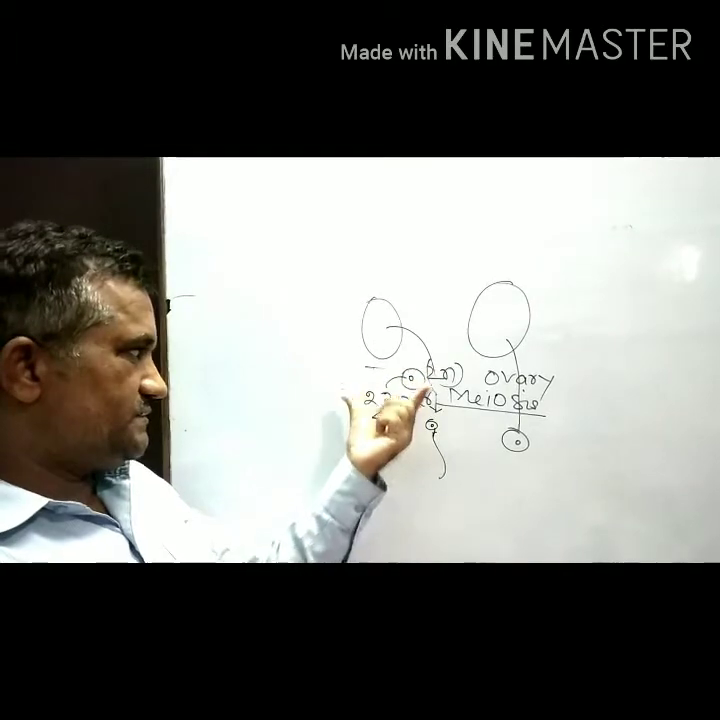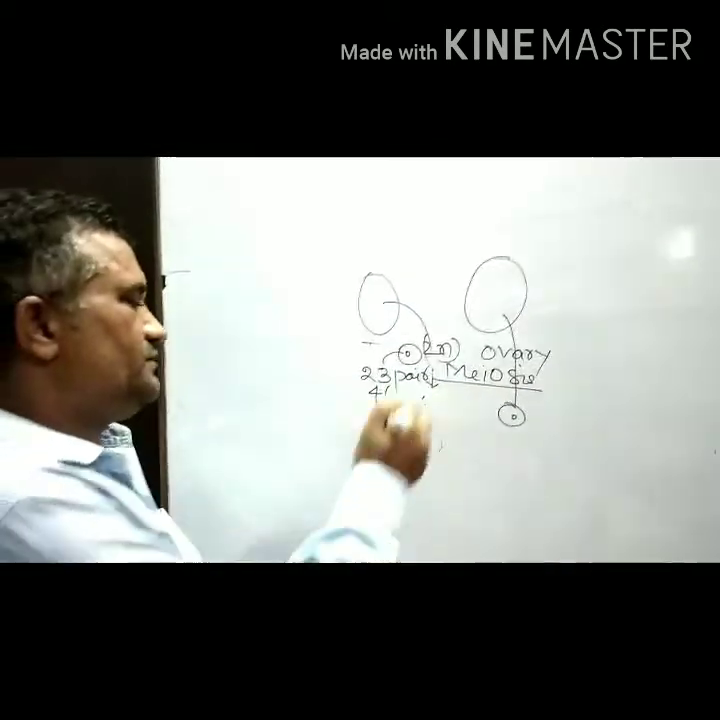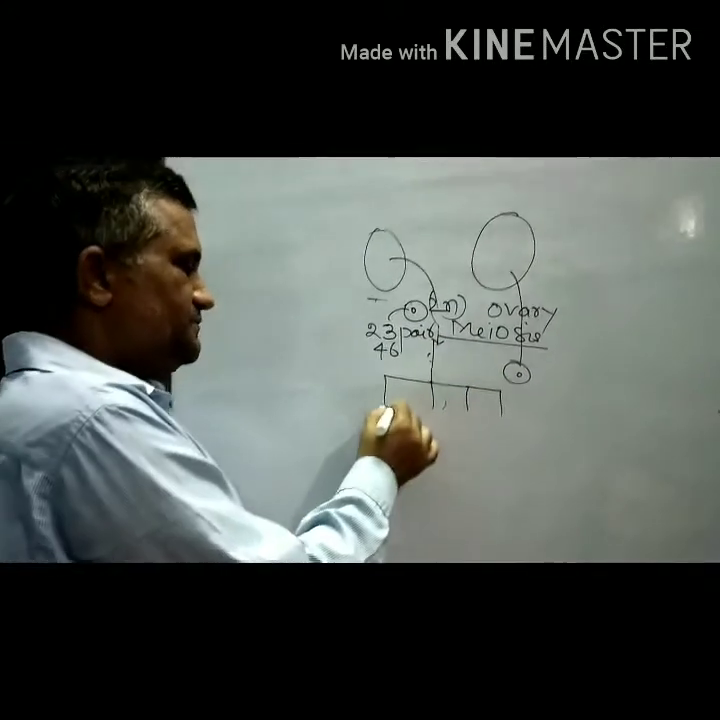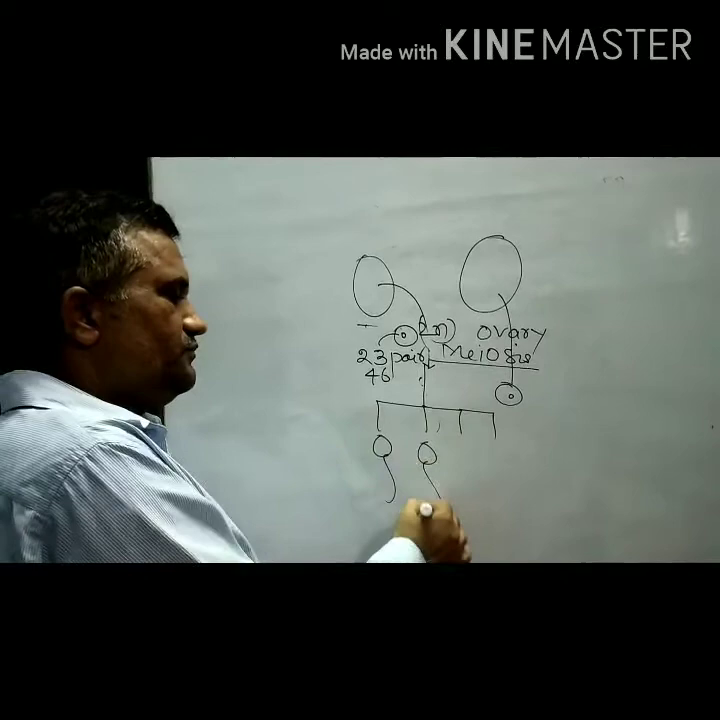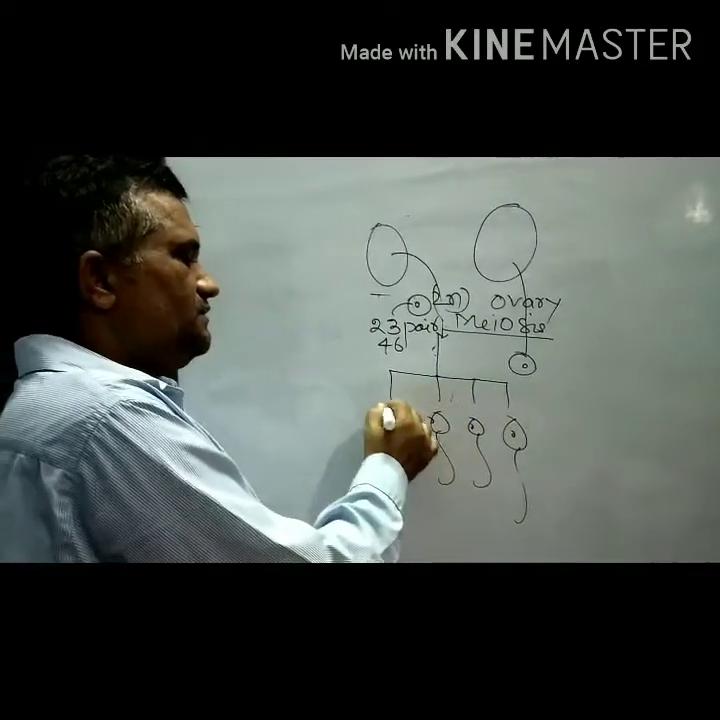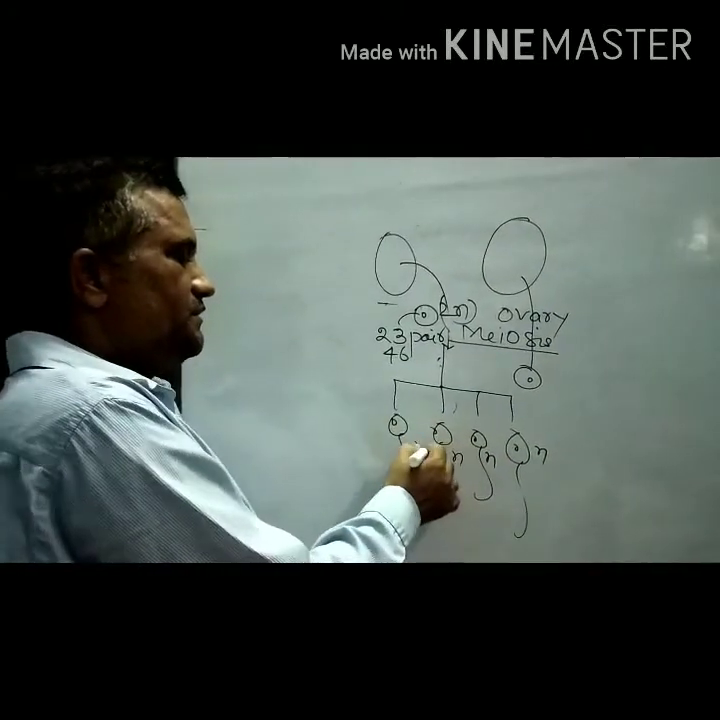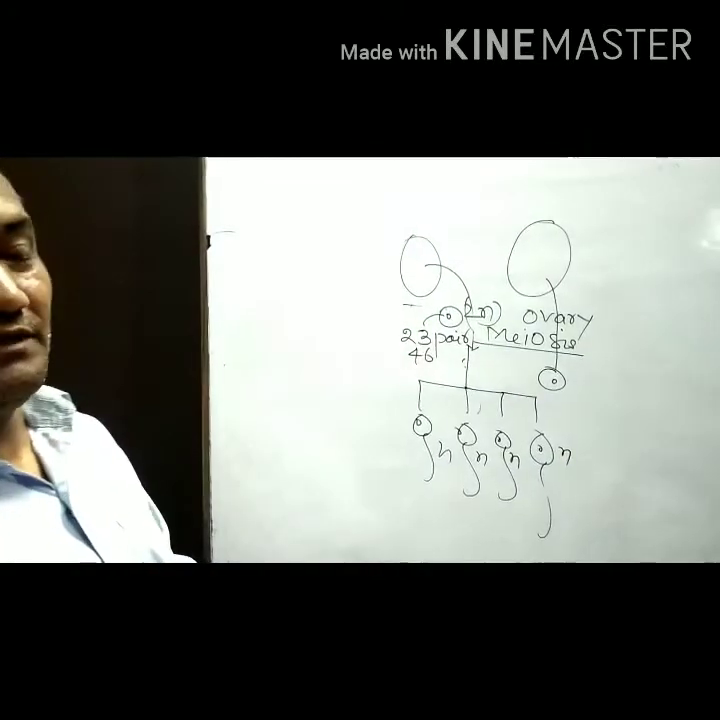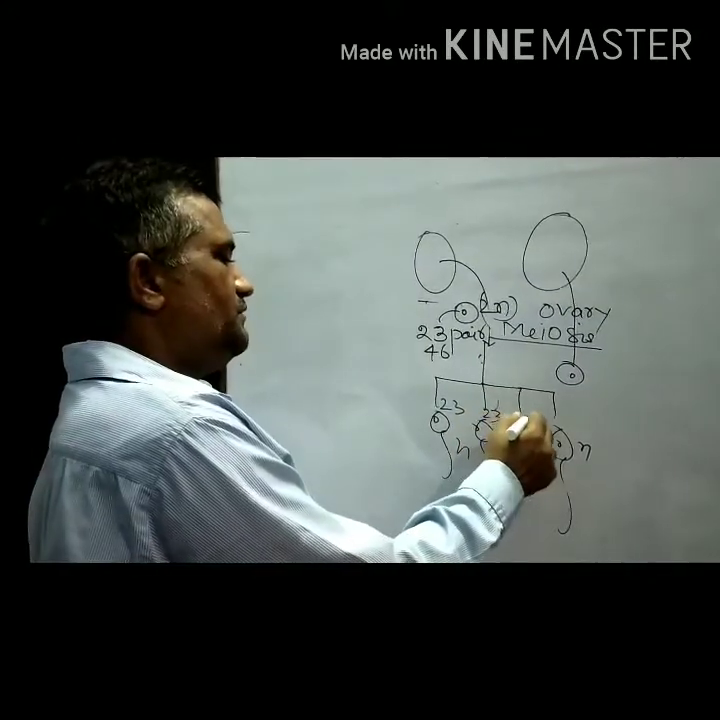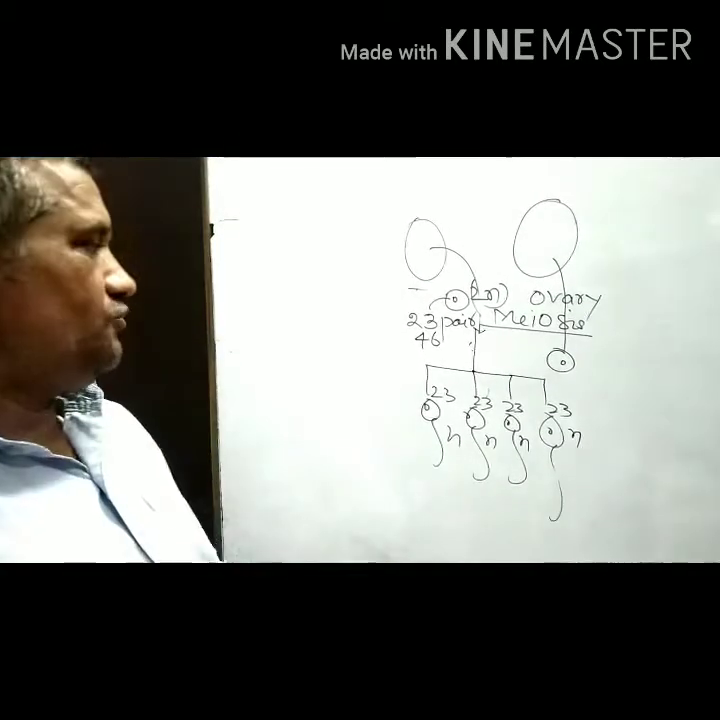And when this diploid cell undergoes meiosis, it produces 4 haploid sperms. What do haploid sperms mean? They are represented by n. What does n mean? They have only half the set of chromosomes. Half set, n, means 23 chromosomes. The sperms have only 23 chromosomes.